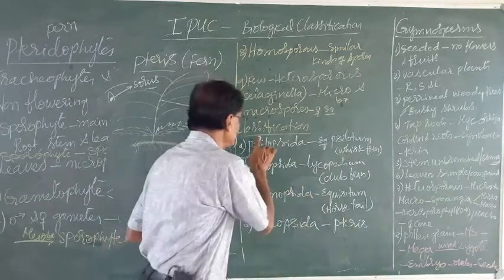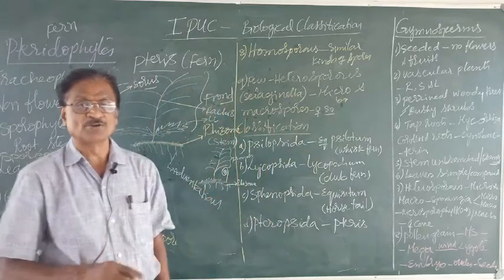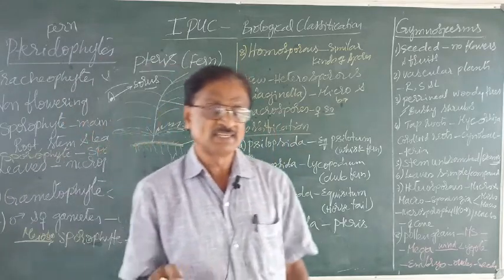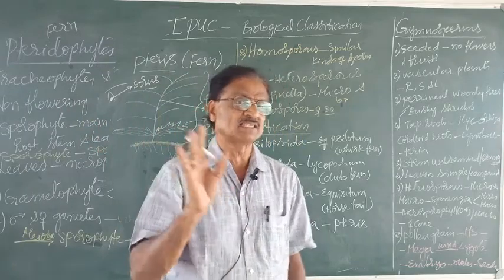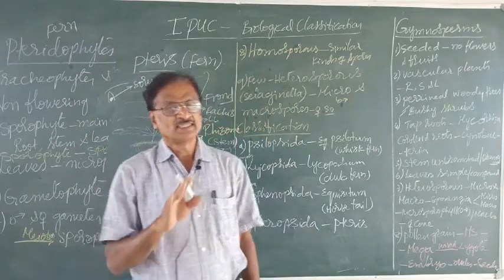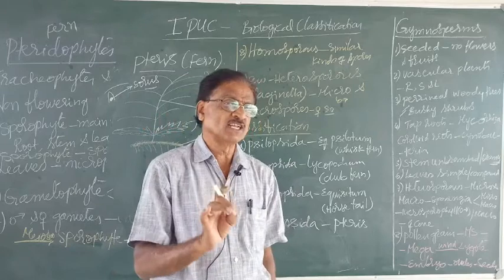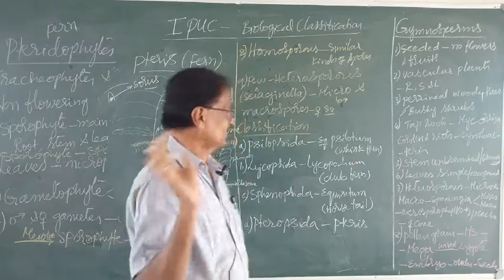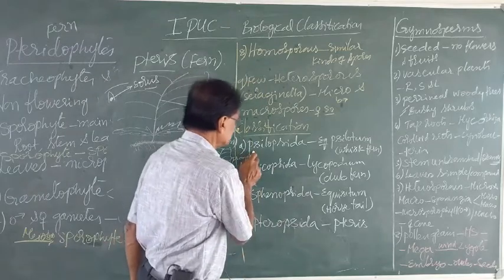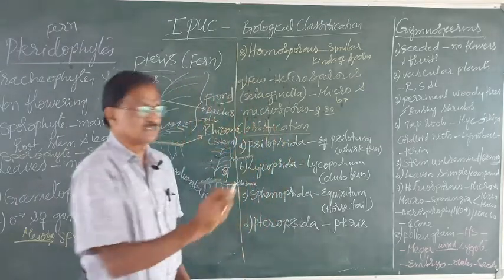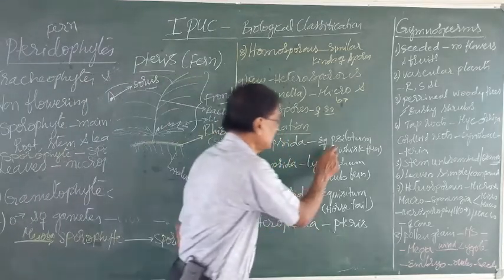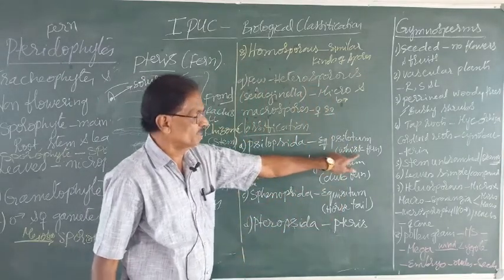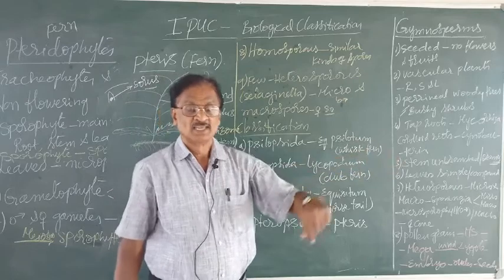Now, let us know the classification of the pteridophytes. Here there is no need to go into detail with reference to the classification. It is enough to know only the names of the pteridophytic classes. One is Psilopsida. Example is Psilotum, commonly known as whisk fern.